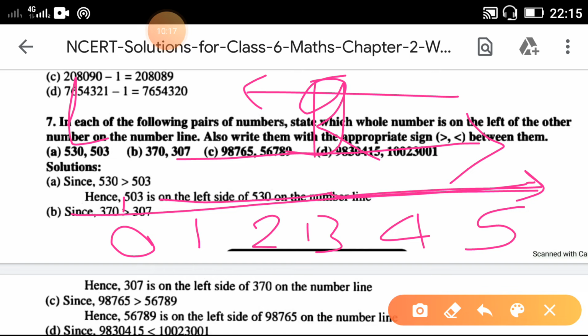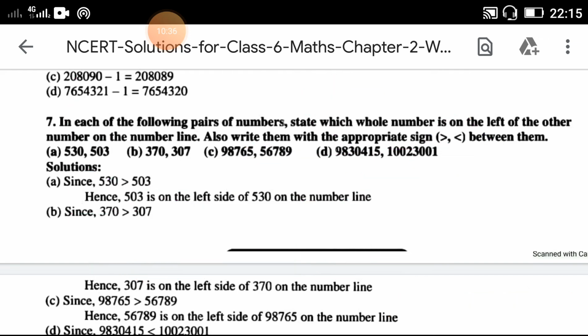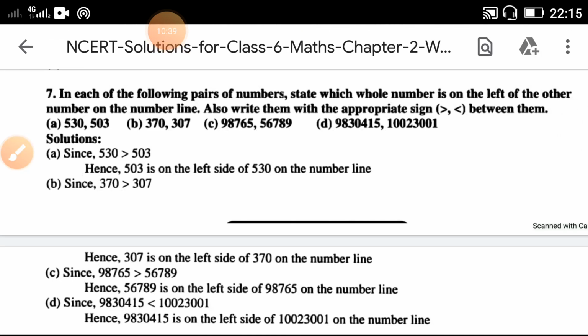Let's see the examples 3 and 4. Which one is the greatest? 4 is the greatest, 3 is the smallest. Now 3 is on the left side, 4 is on the right side. 0 and 1: 0 is the smallest, that is on the left side, 1 is the greatest on the right side. Same thing you have to do here.